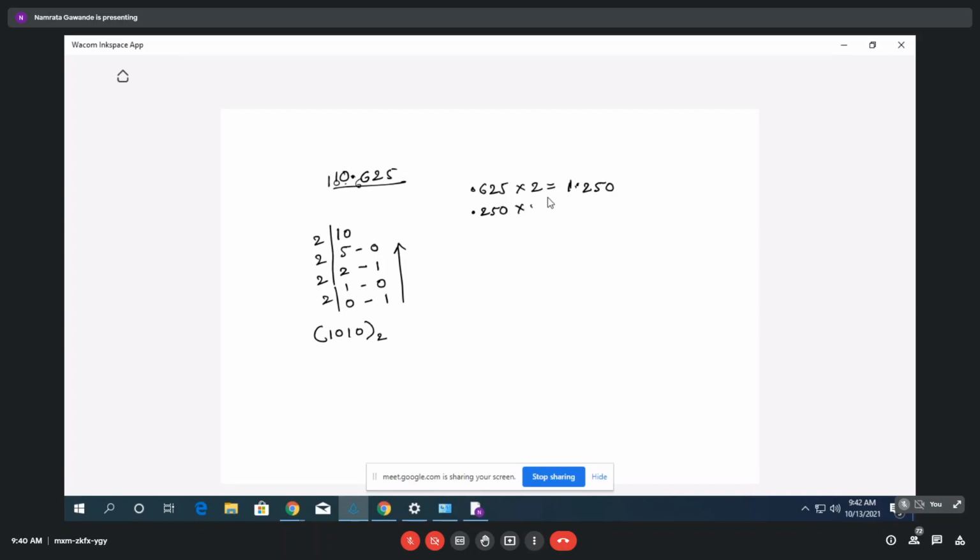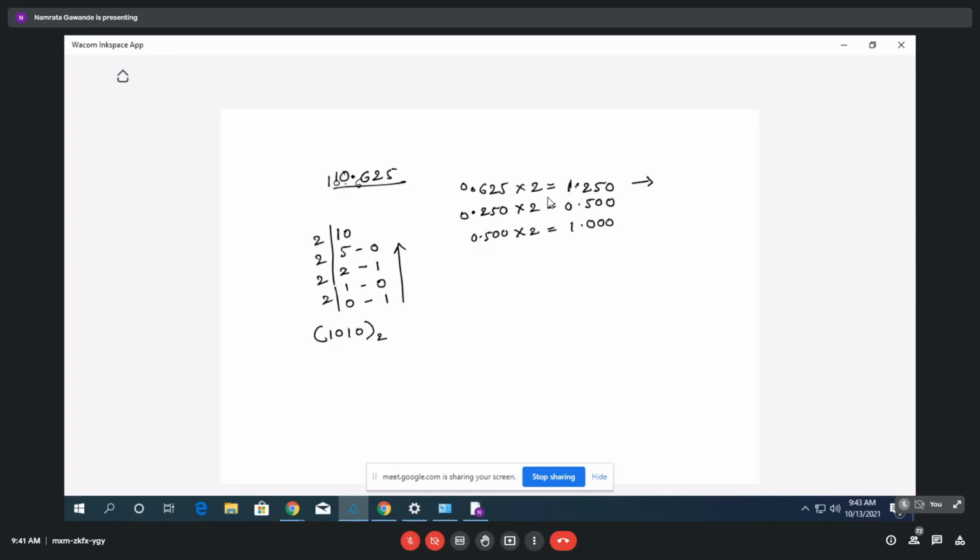So 0.250 multiplied by 2. What will you get here? 0.500, right? Now again you have to multiply by 2. Whenever you multiply by 2, you consider 0 point, and though you get a result of 1 point, you chop off that 1. So 0.500 multiplied by 2 gives 1.000, right? Okay.